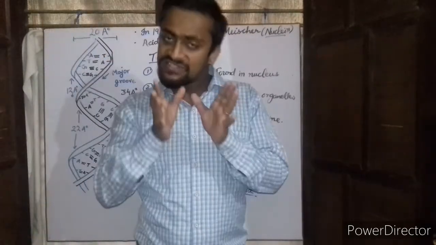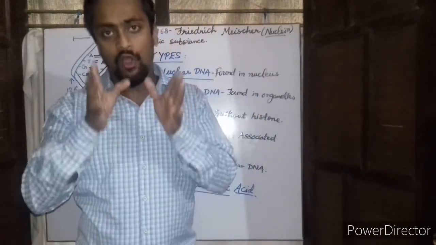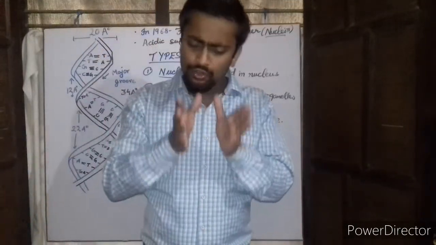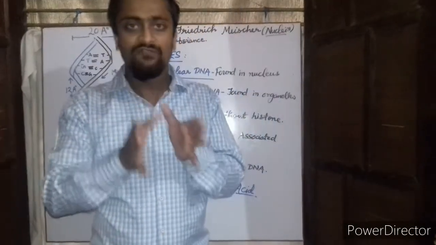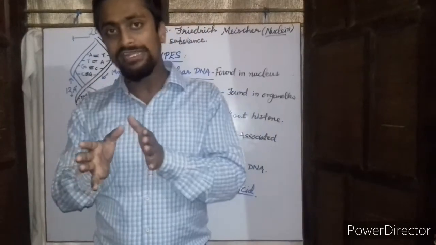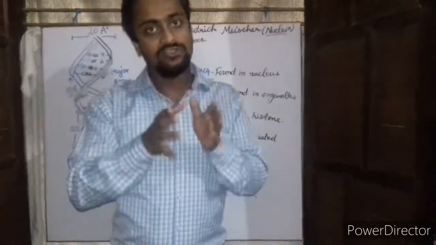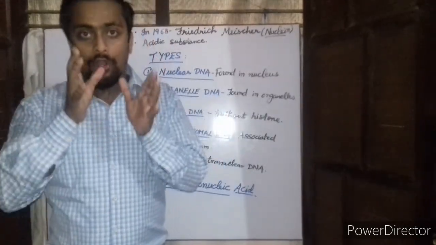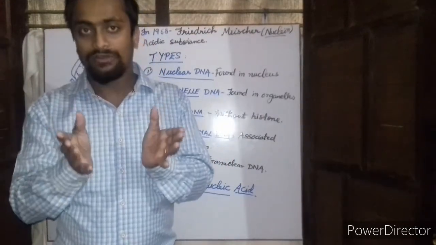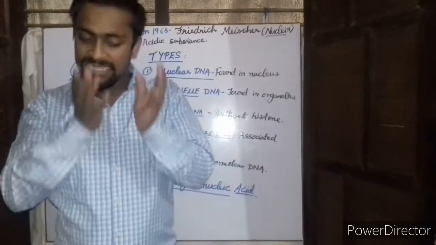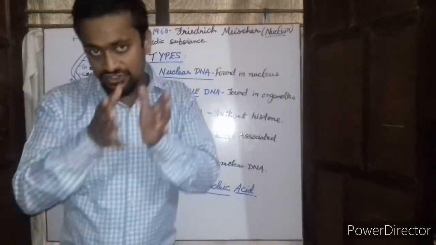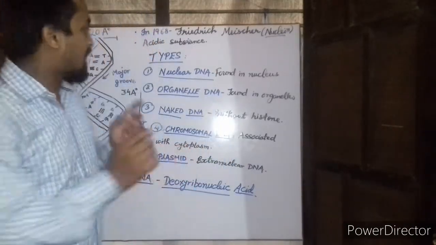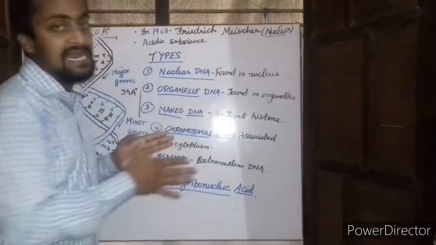Now this DNA is further classified on the basis of its appearance or where it is found. In eukaryotes the DNA is mostly found in the nucleus, and such a type of DNA which is found in the nucleus is called the nuclear DNA. However, semi-autonomous organelles like mitochondria and plastids also have their own DNA, and such DNA is called the organelle DNA.